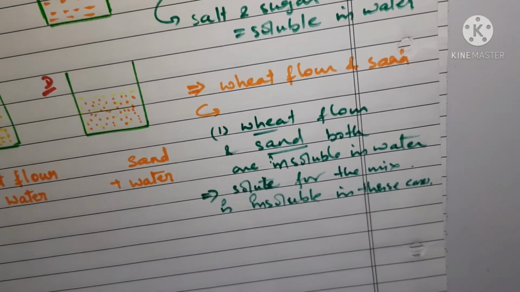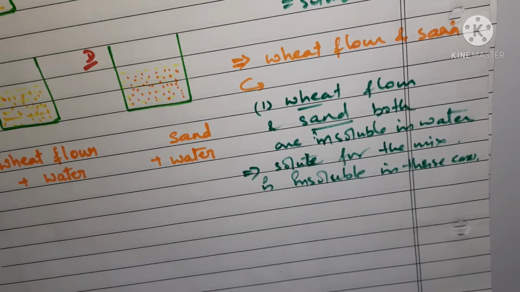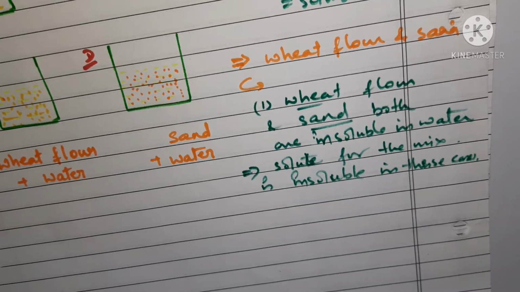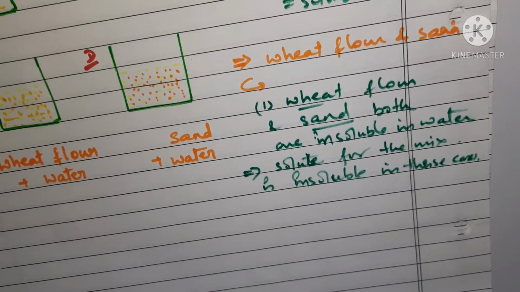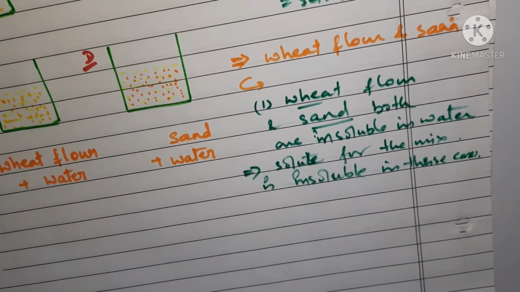These types of mixtures, where insoluble solute particles are mixed with the solvent and the particles are not spread uniformly throughout the liquid, are known as a suspension.